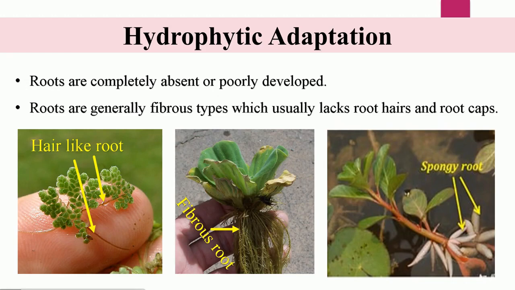The roots of hydrophytes are generally underdeveloped or absent in comparison to mesophytes and xerophytes, because roots mainly serve for anchorage and absorption, and hydrophytes, as they are present in water, do not face a scarcity of water, and they can also absorb water through their body surfaces. Hence, the roots of hydrophytes are generally underdeveloped or completely absent.